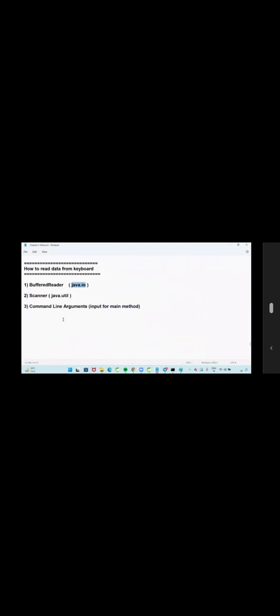Okay, I will upload this code, guys. In the notes I will keep it: how to read the data from the keyboard. So this is my BufferedReader program.